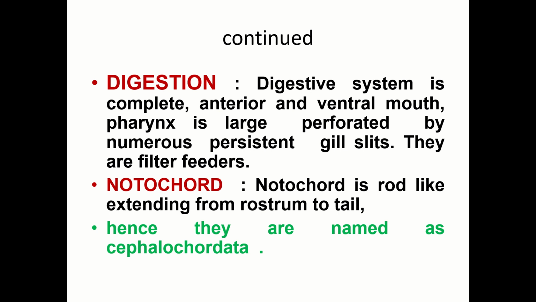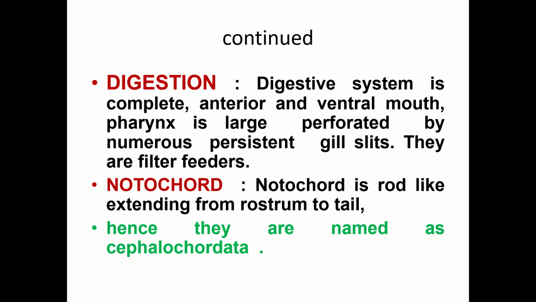Advanced characters of chordates are presence of notochord, dorsal tubular nerve cord, and gill slits. In the urochordate, all the three characters are lost, but here all the three characters are retained in this group, so gill slits persistent, they are filter feeders.